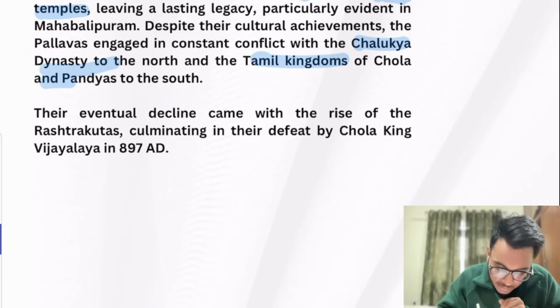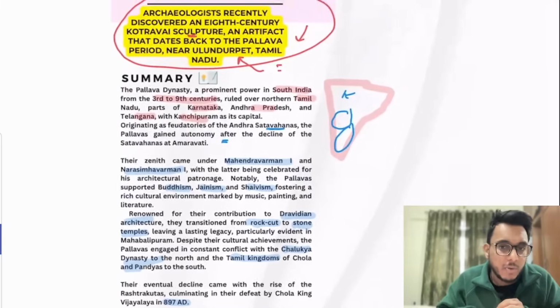And finally their rule got culminated in 897. So this is about them.